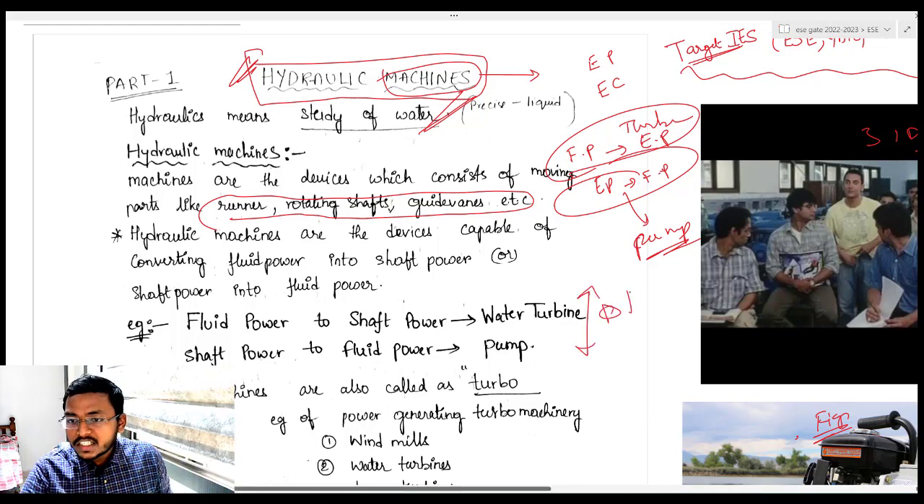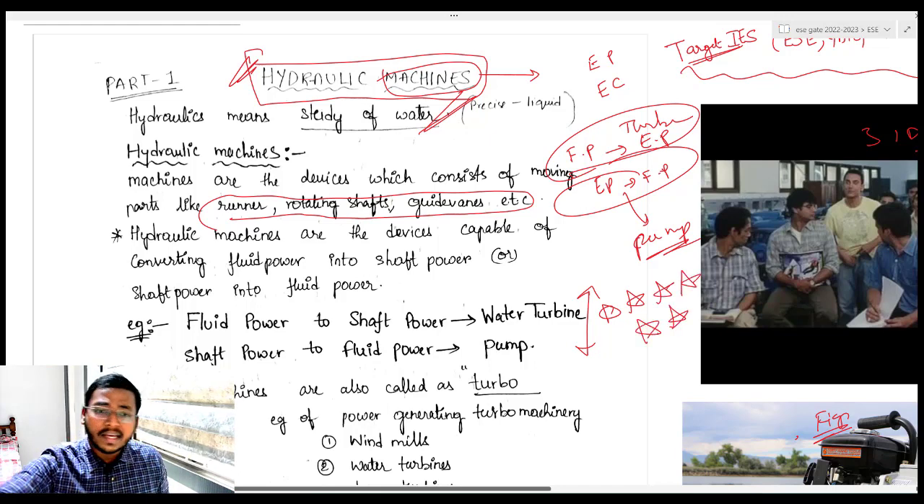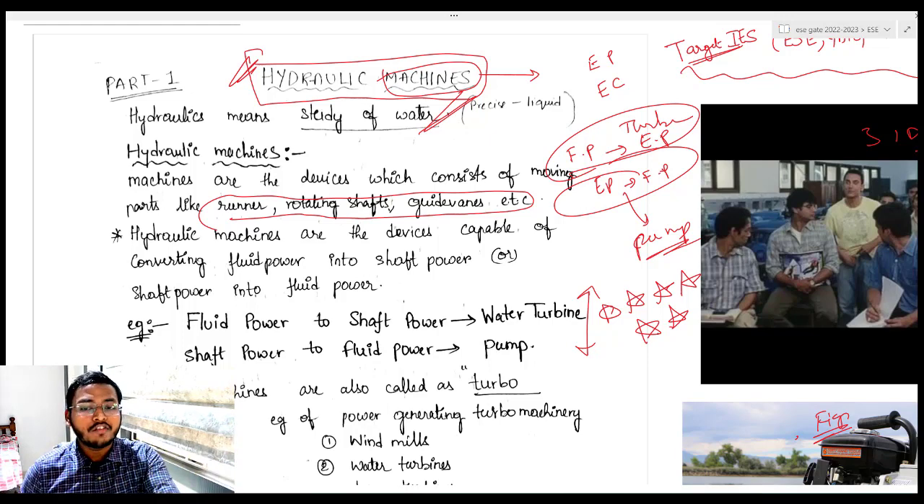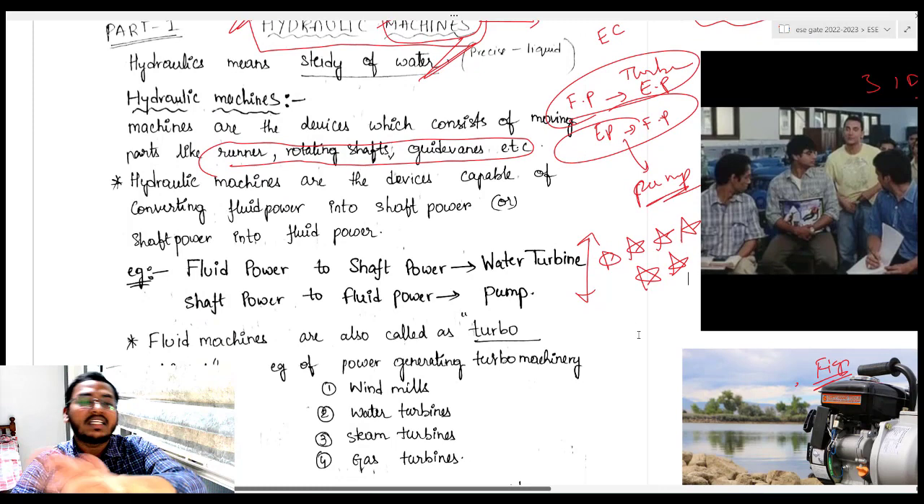These two terms, give it 5 star. लिख लो अपने notes में, highlight कर लेना, because this bit can come directly in exam. So what is the device which converts fluid power to shaft power? Okay, water turbine. Shaft power से fluid power कौन सा convert करता है? Pump convert करता है. In detail we will study when the topic comes.